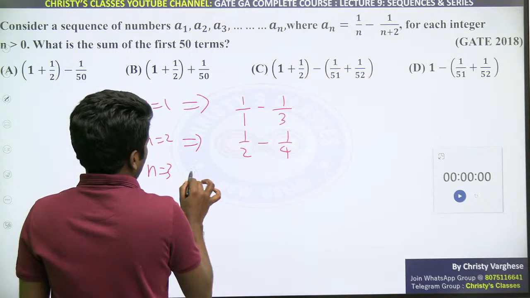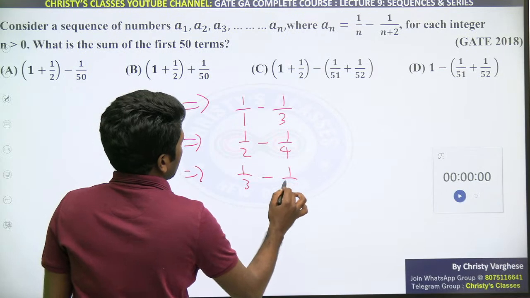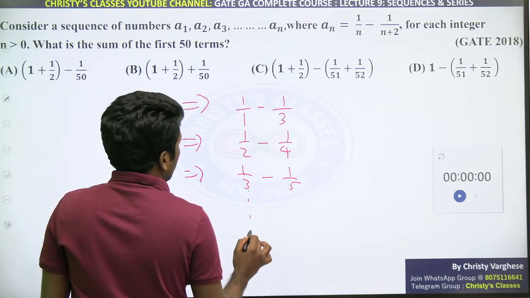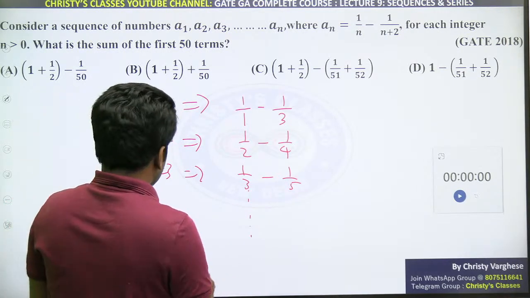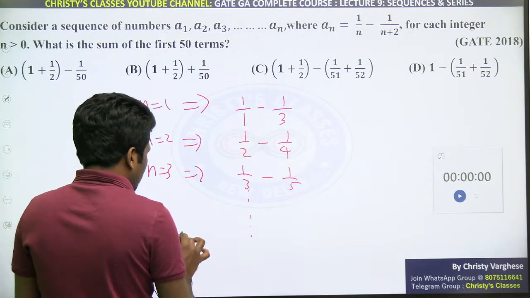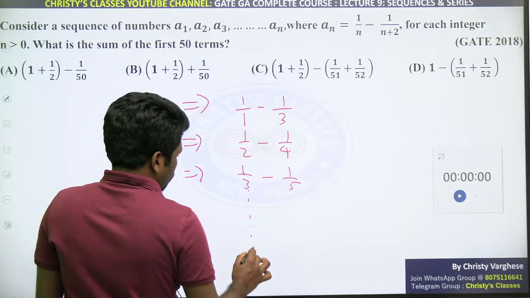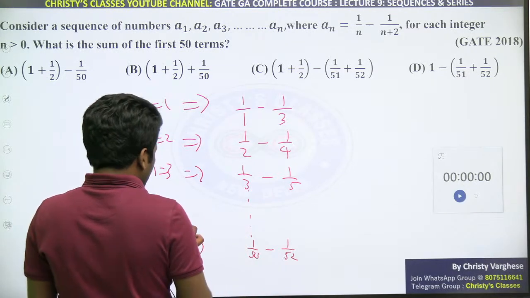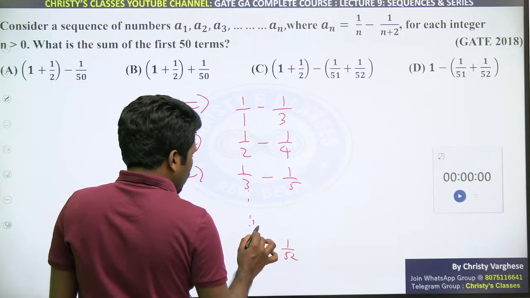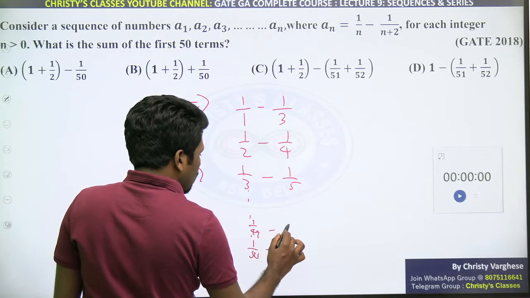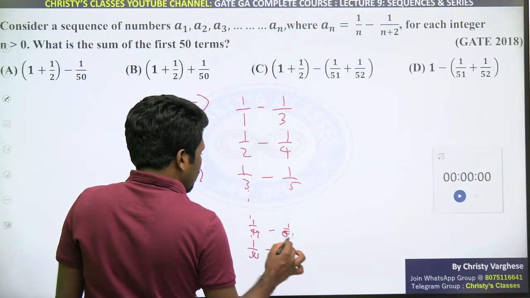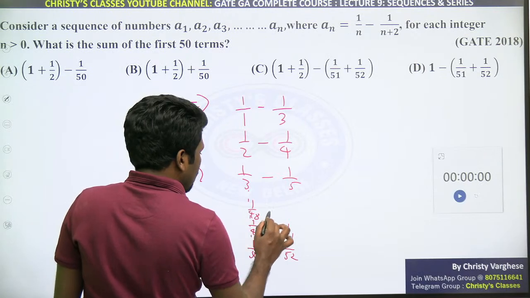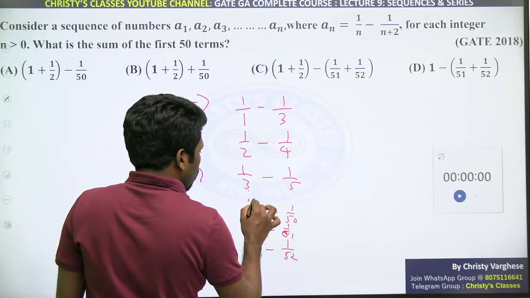For n equal to 3, it is 1 by 3 minus 1 by 5, and so on up to 50 terms. At n equal to 50, it will be 1 by 50 minus 1 by 52. Before that, for n equal to 49, it will be 1 by 49 minus 1 by 51. Before that, 1 by 48 minus 1 by 50, and so on.